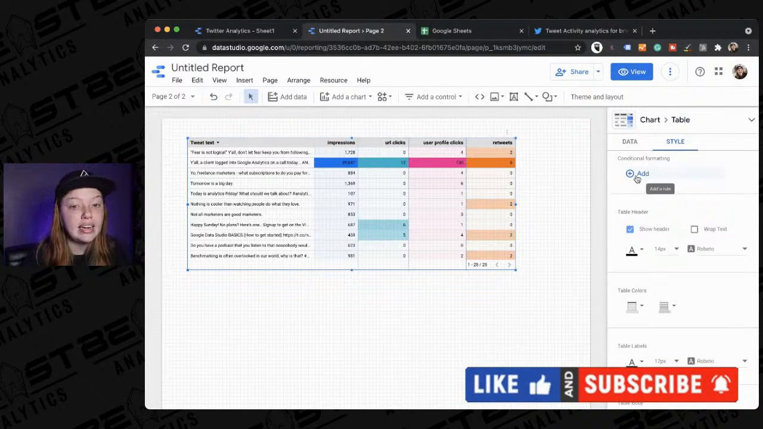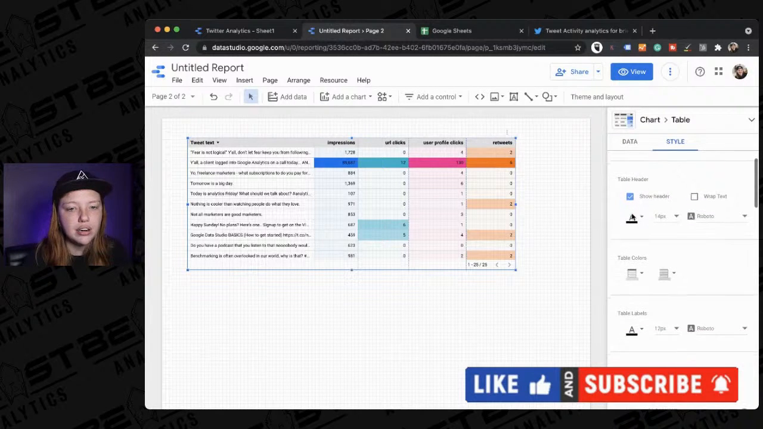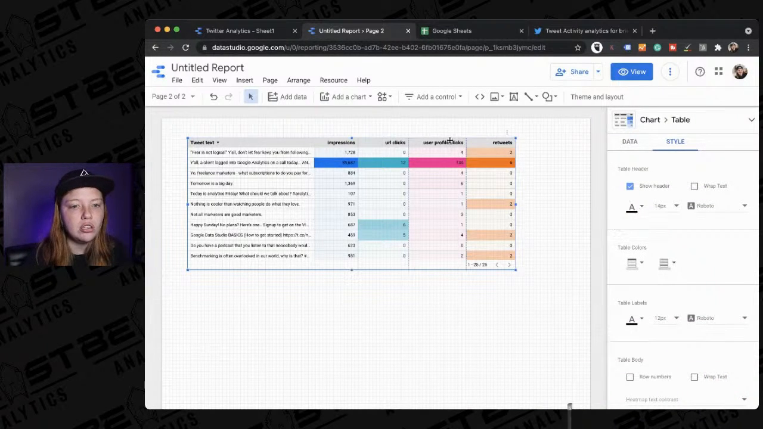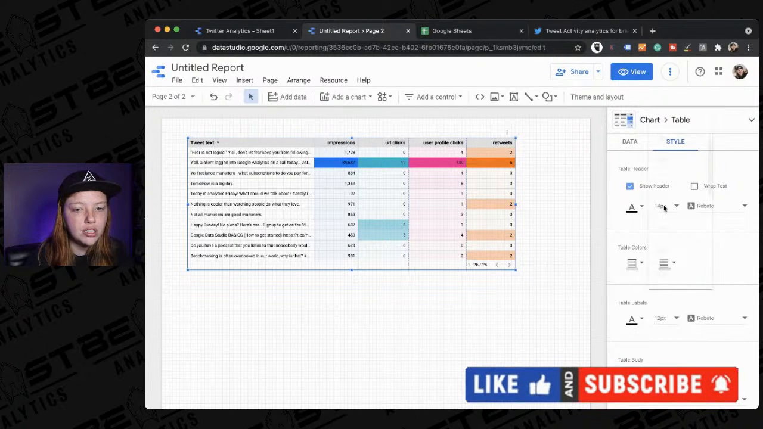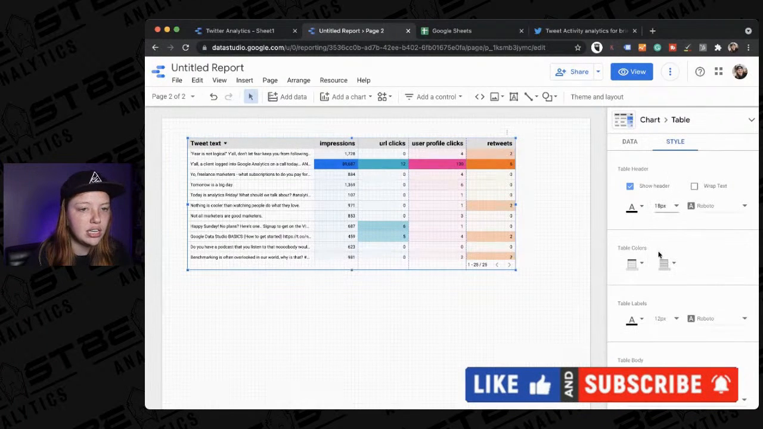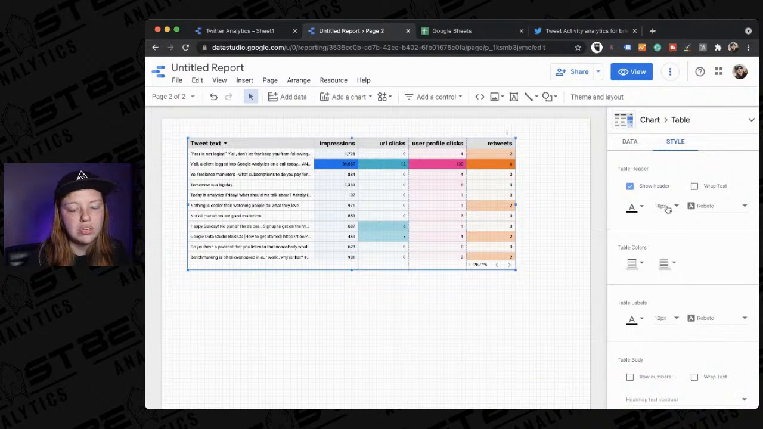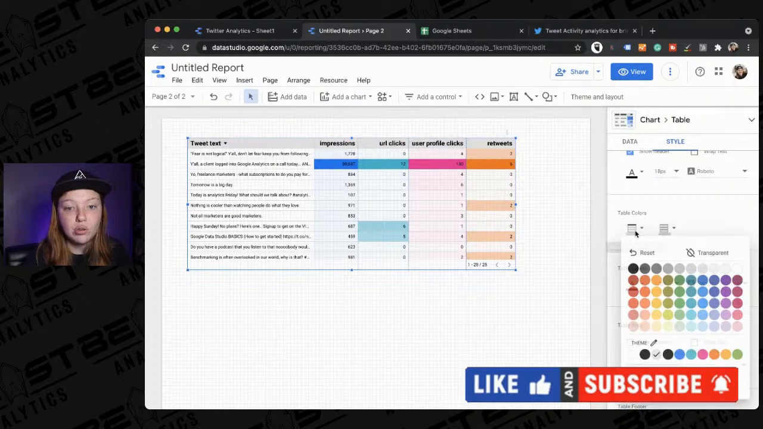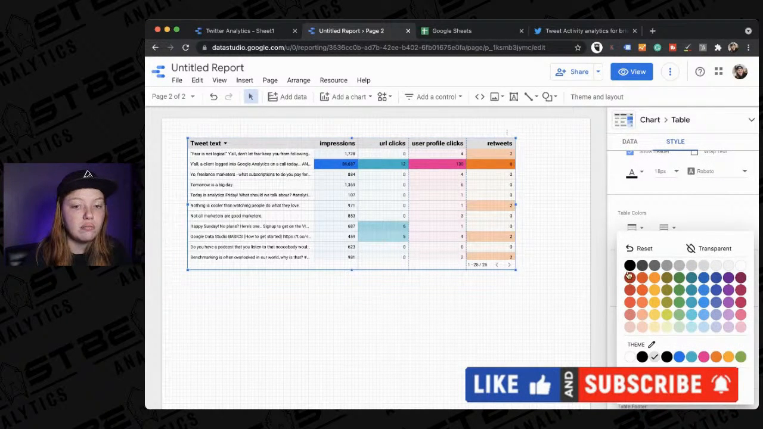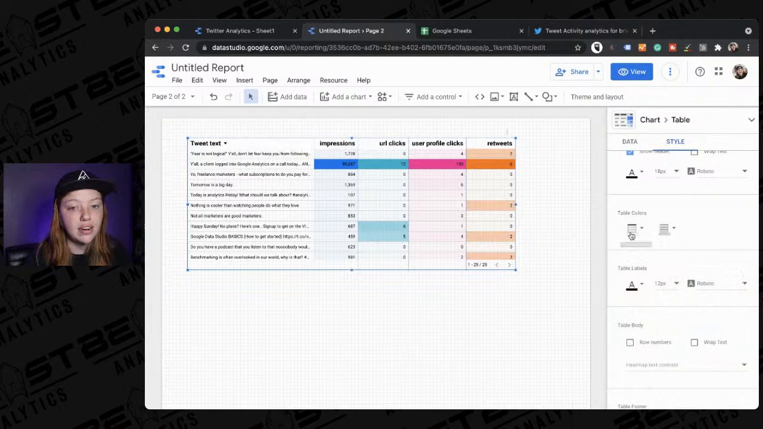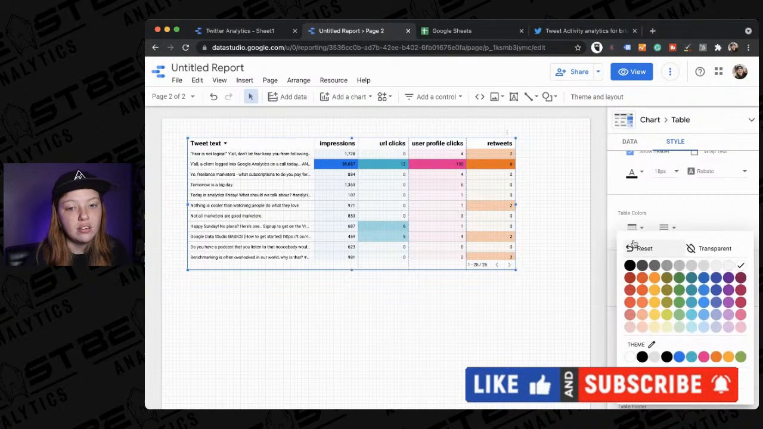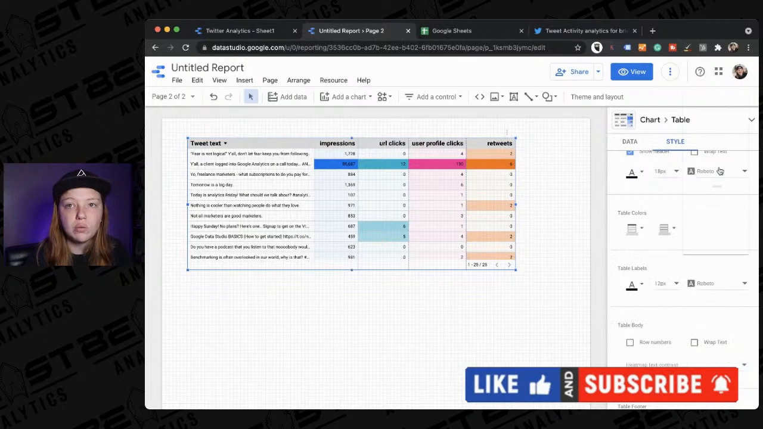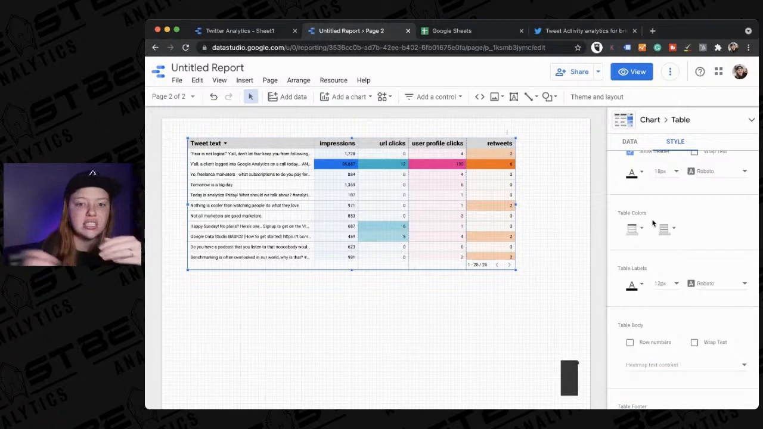You can add some conditional formatting in here. Maybe you want the header row to be a bit bigger, so you can come in here and change the size of the text. You can change any table colors. So if you want the background of the header to be white, change it there. If you want to keep it at gray, which is what it was, you can change it there. You can change the font. This is really good for the branding side.